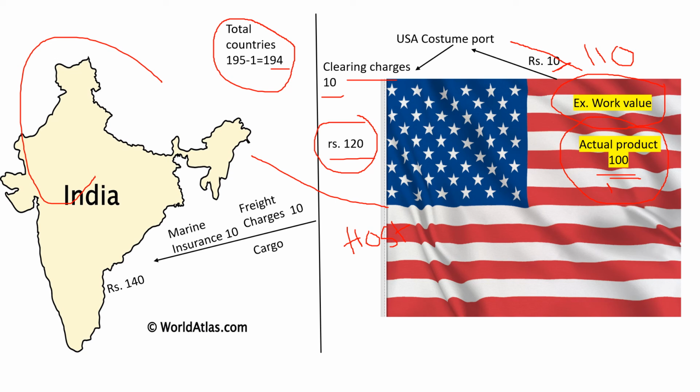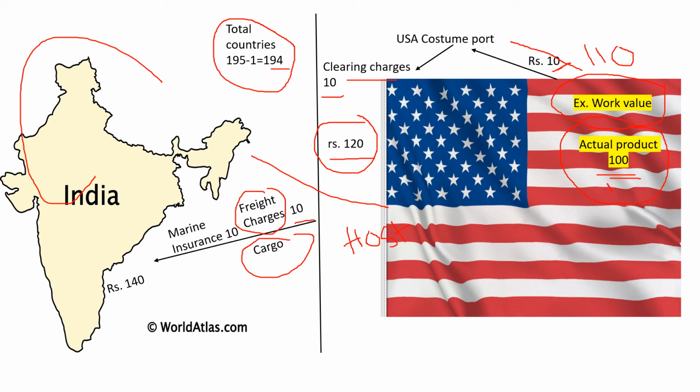Now from here, Mr. X loads that product into the cargo. It's not like from the USA he will throw that product into India, right? He has to load that product into the cargo so that it will be shipped from the USA to India. For that there are also freight charges. So here the freight charges are rupees 10. So the value became 130, right?